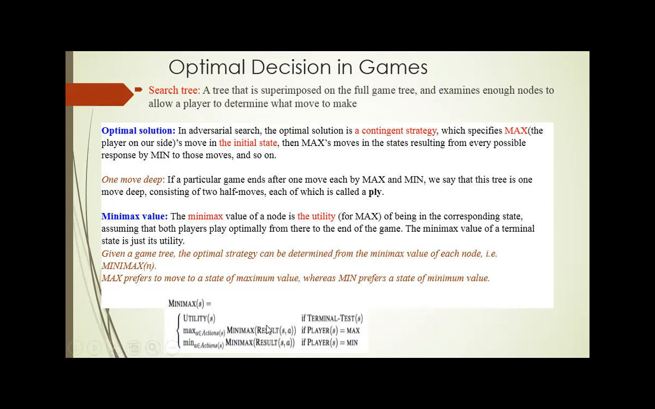So first we check whether that particular state or node is terminal. For that, we perform the terminal test. If it is the terminal node, then we calculate the utility value for that terminal node. Otherwise, if that node is an intermediate node, we need to check whether it is the chance for the max player or for the min player.